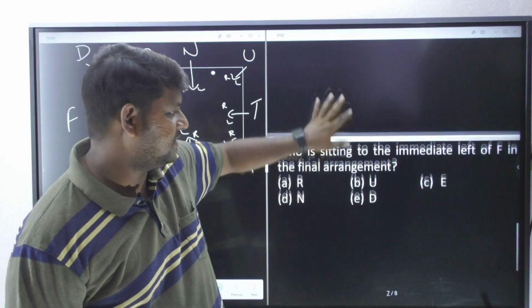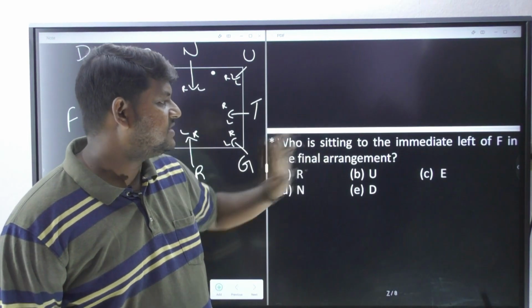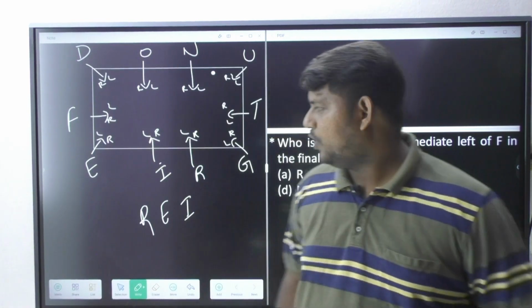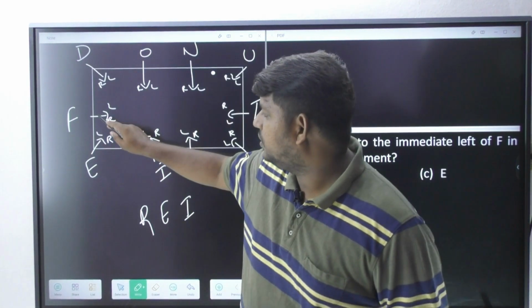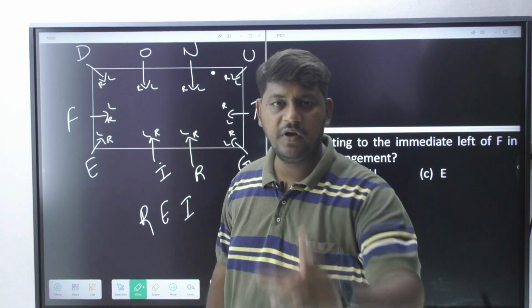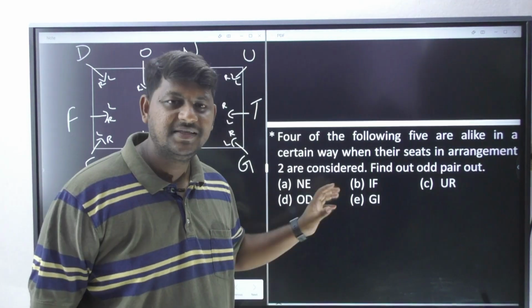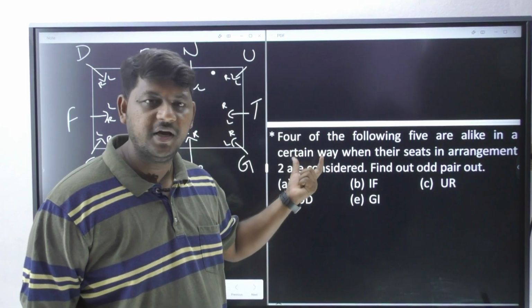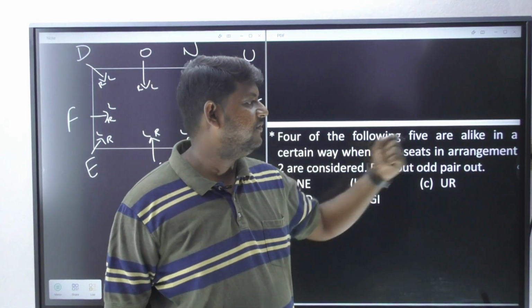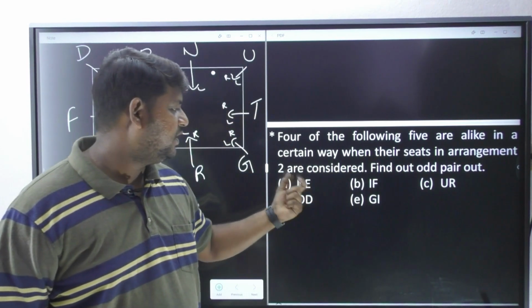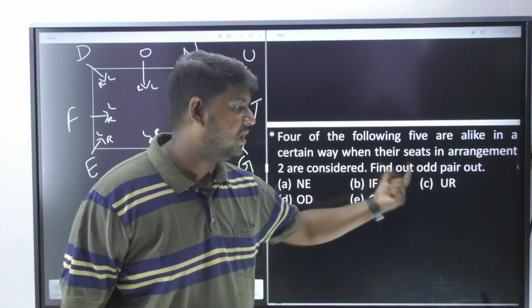Let's observe the next question. The next question says, who is sitting immediate left of F in the final arrangement? Now immediate left of F, who is actually seated immediate left of F? It is D. That's your option number A. So let's see the last question over here. 4 of the following 5 are alike in a certain way when their seats in arrangement 2 are considered. Find out the odd pair out.